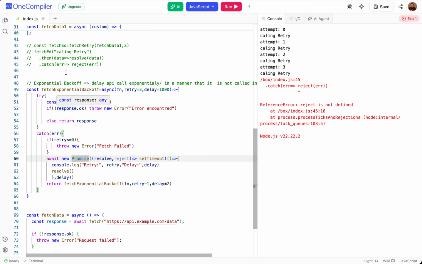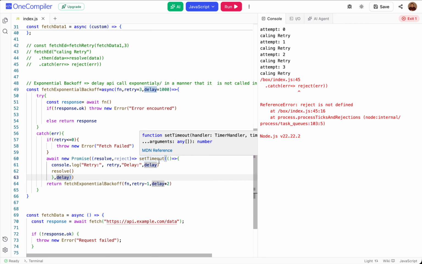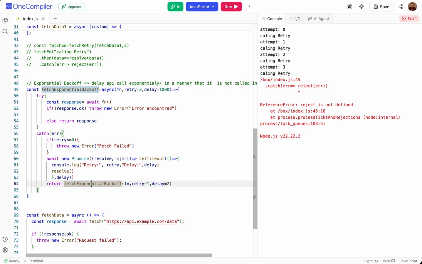If you are aware of how JavaScript works, whenever a promise is encountered in a code, JavaScript stops its execution unless this promise is executed completely. So this promise will only be executed when this delay is over, when set timeout executes, and after that this return would happen.